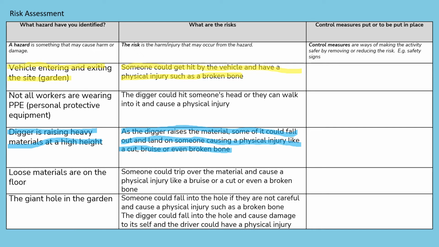And I've included those technical terms, physical injury. I've always said it could cause a physical injury, or you could say it could cause a physical effect. So read through the remaining on the screen, but then also go back through your work. Have you included these technical terms, physical, financial, psychological, or environmental, if you need to, in your risk assessment? So pause the video here, read the remaining few, discuss, and then check your responses are technical.